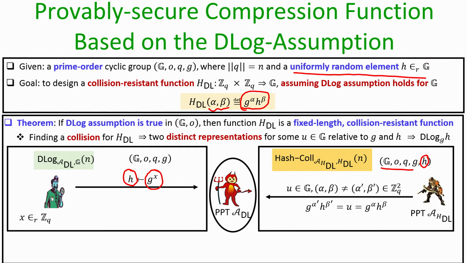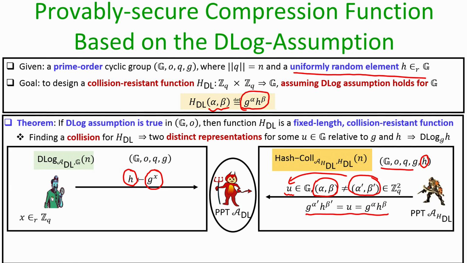Now, as per the property of this collision finder algorithm, it can come up with a collision, namely it comes up with a hash value u, which could be the hash value of alpha comma beta as well as the hash value of alpha dash comma beta dash, such that alpha comma beta and alpha dash comma beta dash are different, but their hash values are u. And as per the description of h dl function, since the hash of alpha beta and the hash of alpha dash beta dash is u, that means this relationship holds.